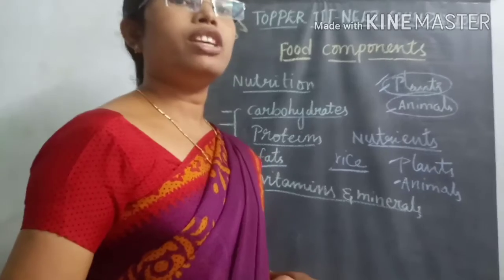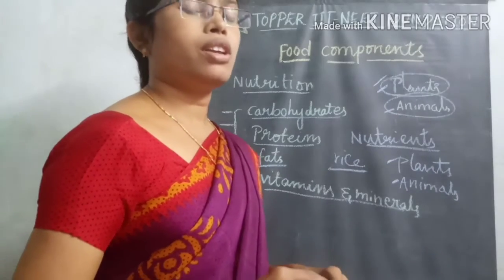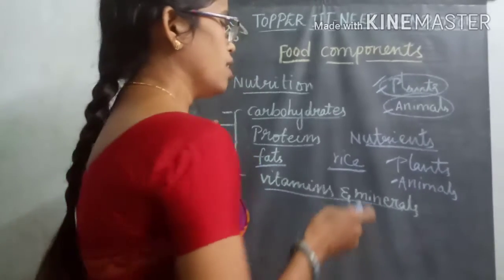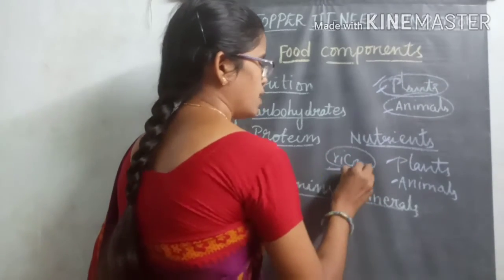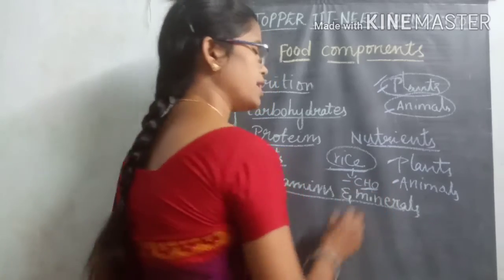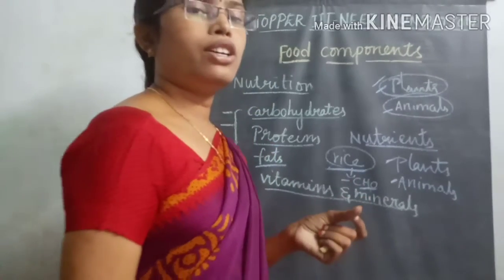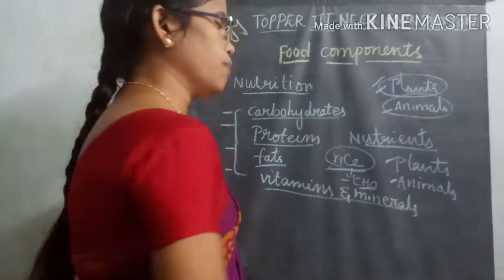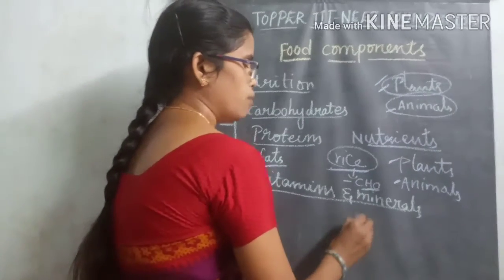If you look at some of these food materials, for example, rice is mainly of carbohydrate origin. But if you take mutton or milk varieties, they mainly contain a protein source.